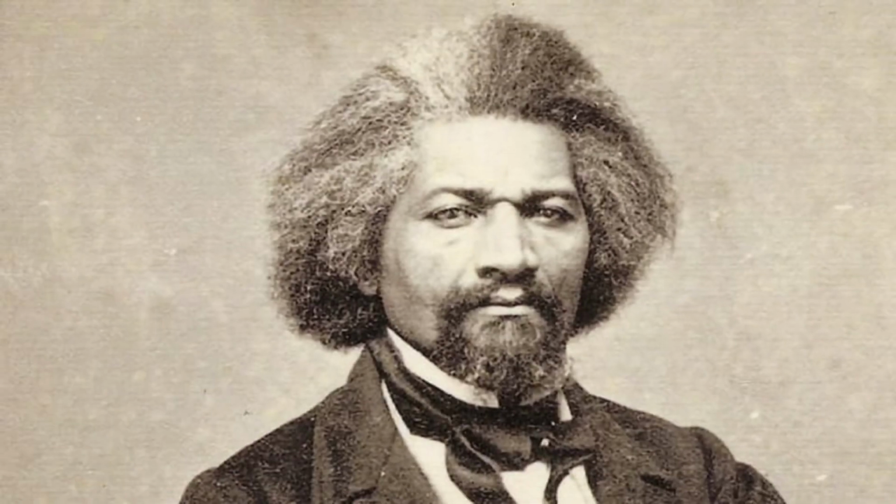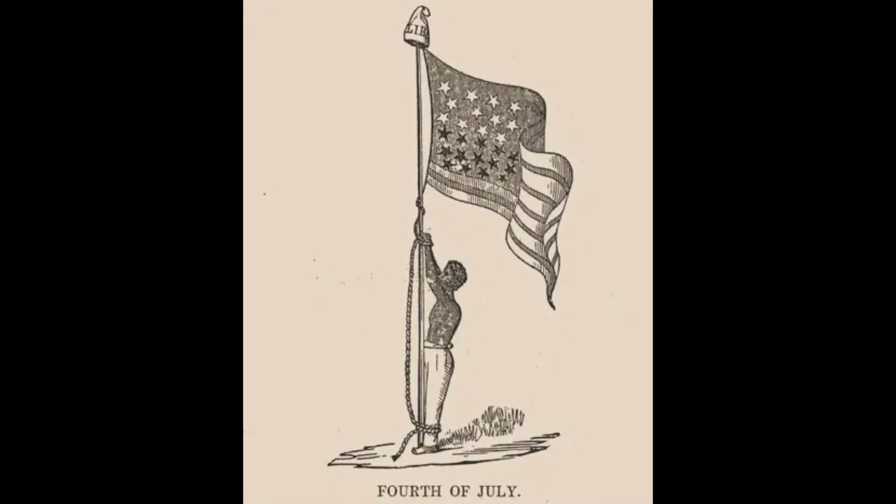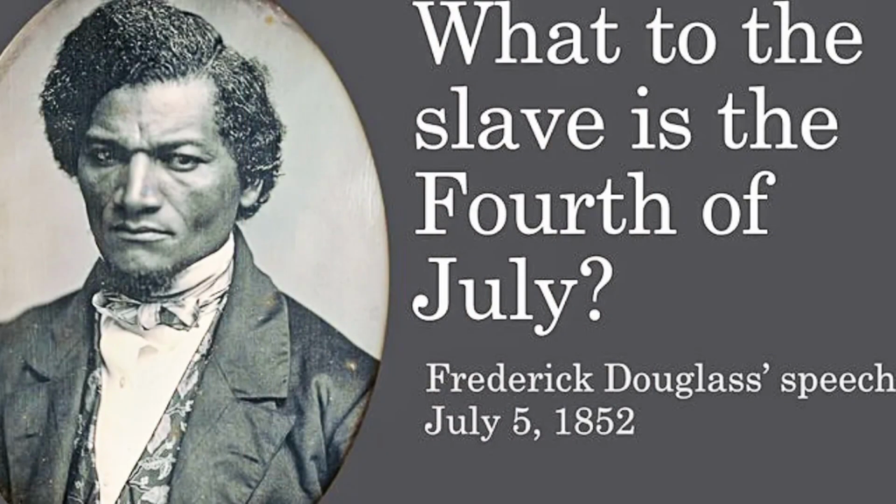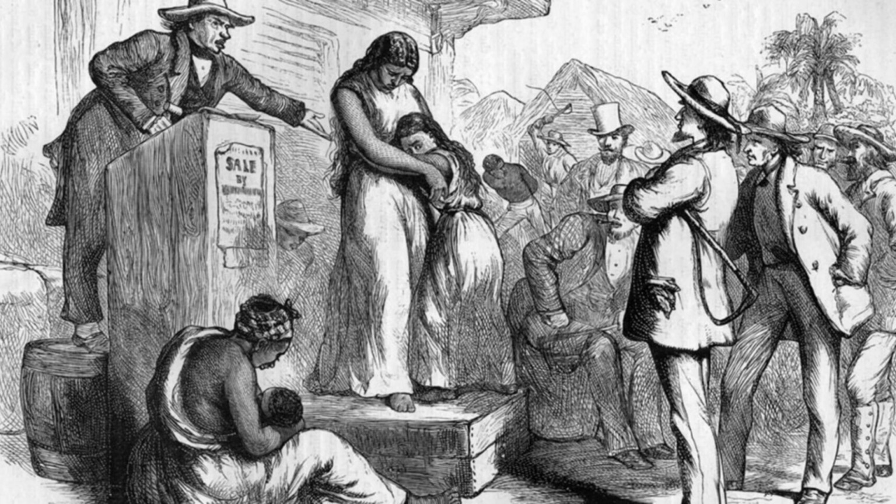Frederick Douglass, one of the many abolitionists, believed that the 4th of July was a holiday made out of mockery for the enslaved people because they didn't have any liberty or freedom, something that the whites celebrated. According to Frederick Douglass's article, What to the Slave is the 4th of July, he believes that it's a disgrace to the nation and that we should be ashamed.